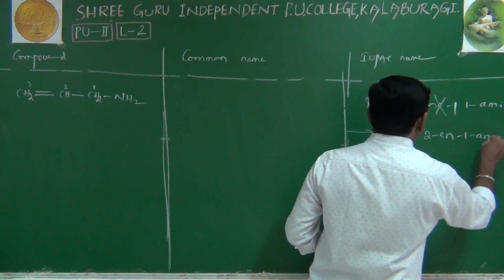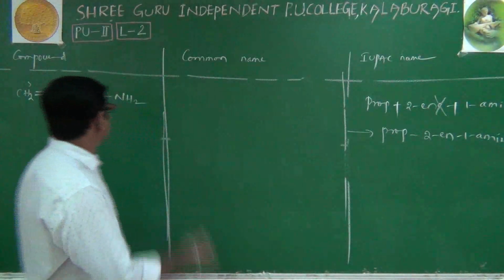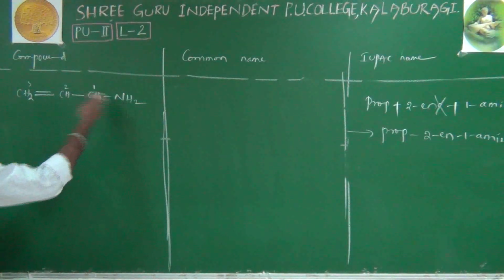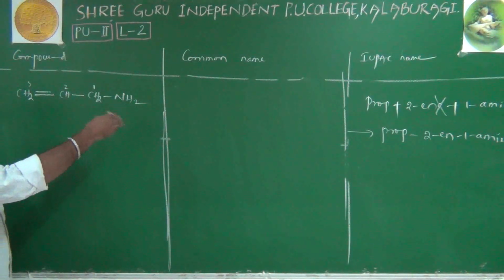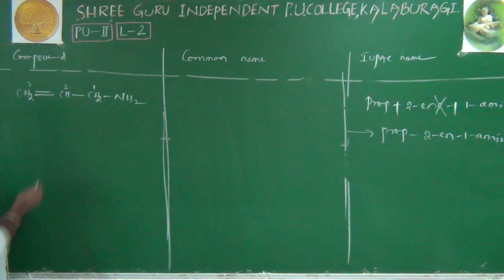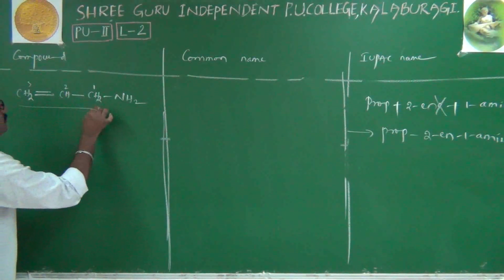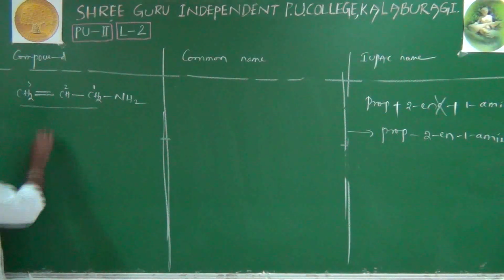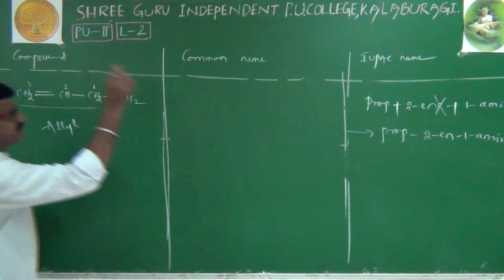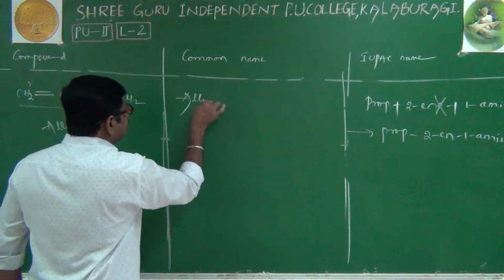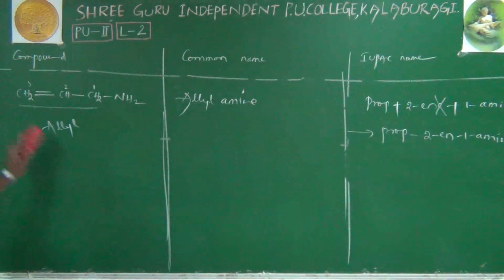Prop-2-ene-1-amine is its IUPAC name. Then what is its common name? The group present is CH2=CH-CH2, which in the common system is called allyl, A-L-L-Y-L. That's why allyl amine is its common name.